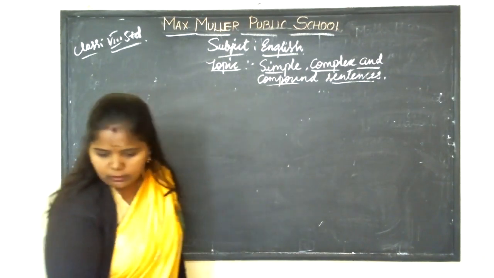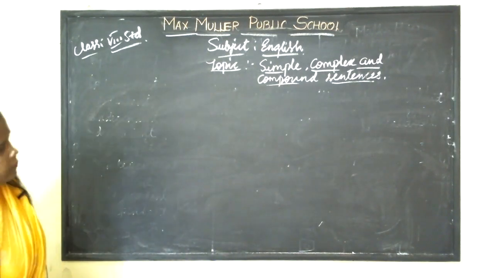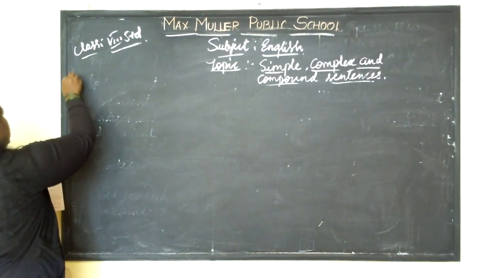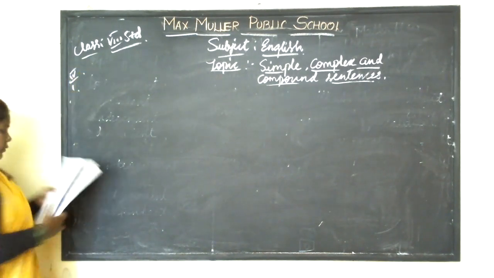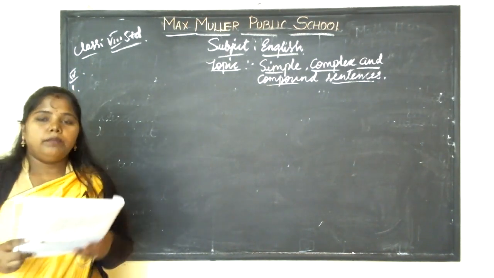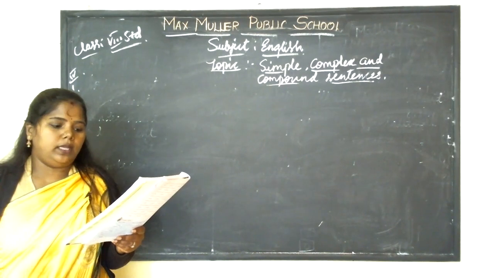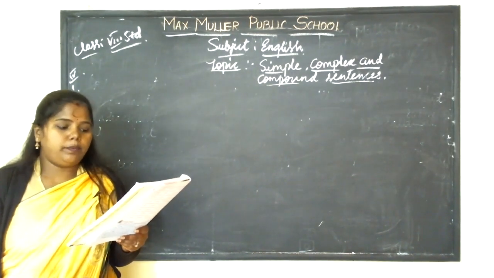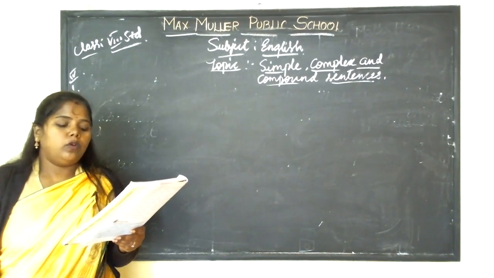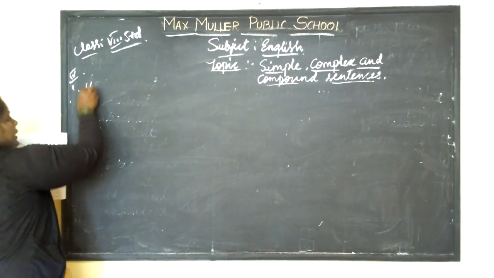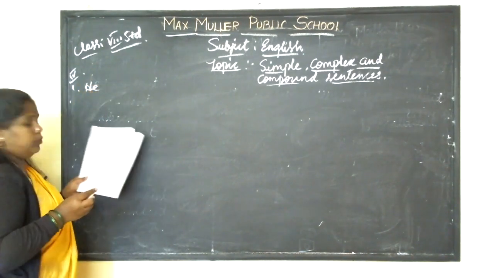Let's go for the first one. The question: besides being sent to prison, he was heavily fined. Now we should convert this into a compound sentence.